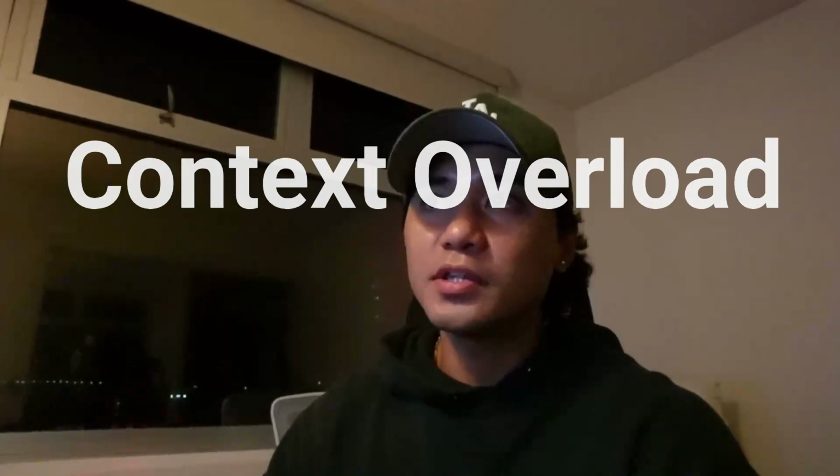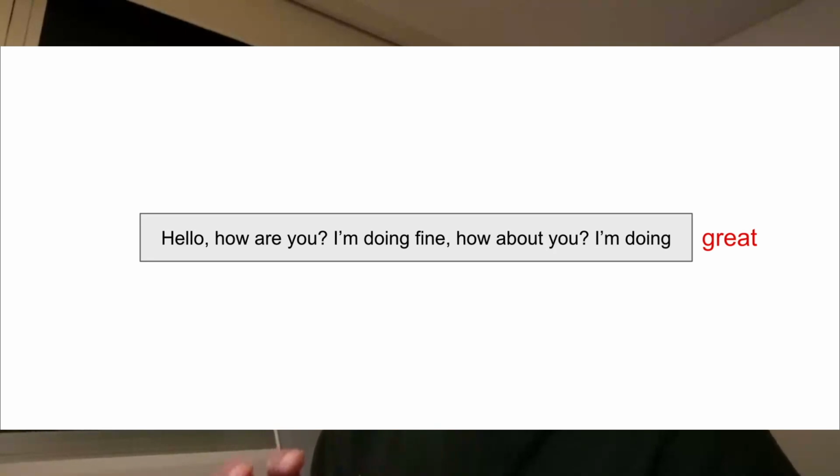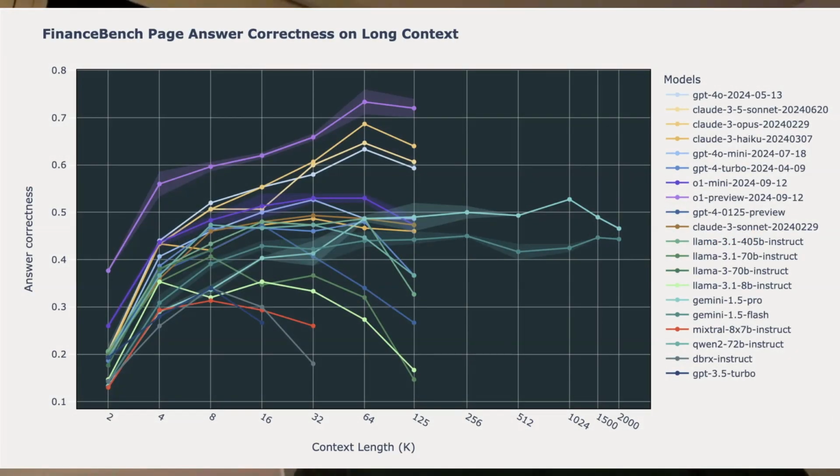So here's the twist. Hallucinations don't just happen because of bad data in its training process. They also happen because of the way that we talk to it. One of the biggest reasons large language models hallucinate is context overload. You see, every model has a context window, basically how much conversation it can remember at once. Researchers have shown that models can only utilize about half of their context window effectively. After that, the performance starts to drop off.